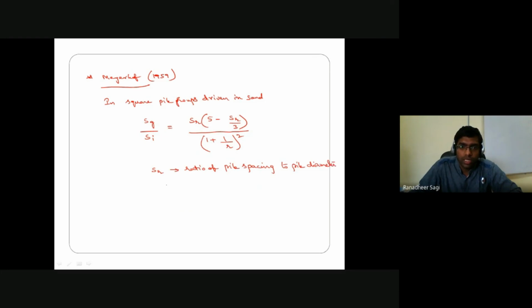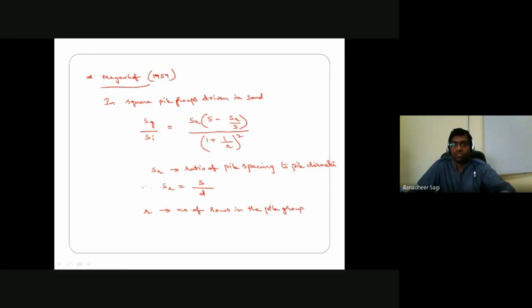This means s_r is defined as the ratio of center to center distance between the piles, that is what we call pile spacing, divided by the diameter of the pile. And in this expression the r refers to the number of rows in the pile group. How many rows you have got in that particular pile group. So small r refers to the number of rows.